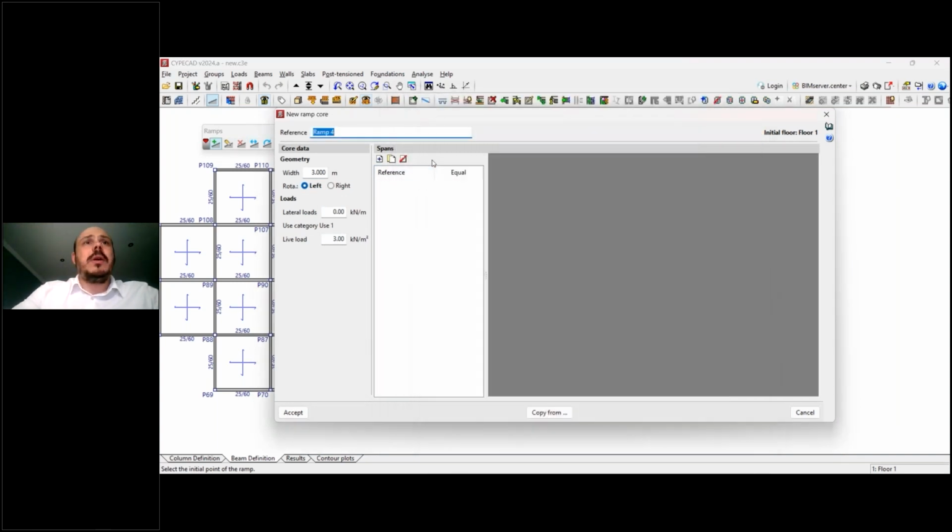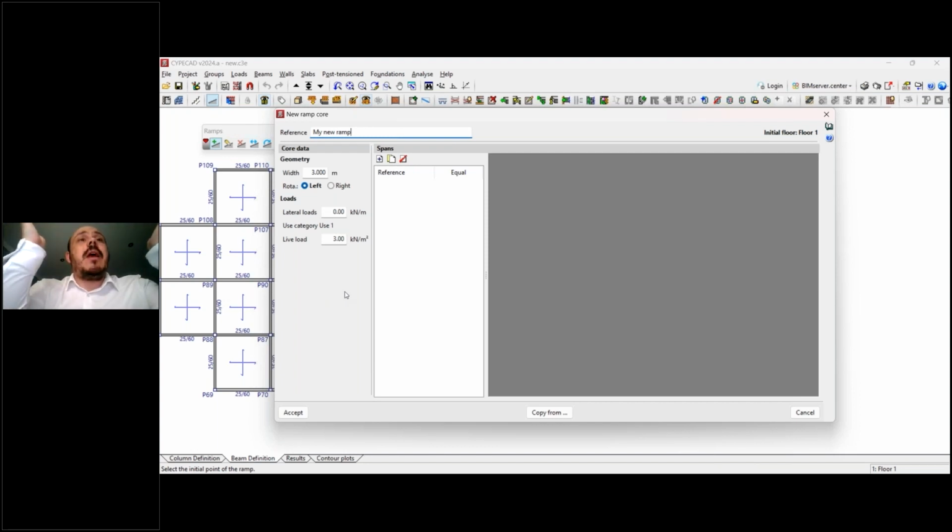Okay, let me close this one. Let's begin with the first option, that is add a reference to this ramp. For example, this is going to be my ramp. Let's add a name, my new ramp, for example. Okay, and here I have different ways to add ramps.